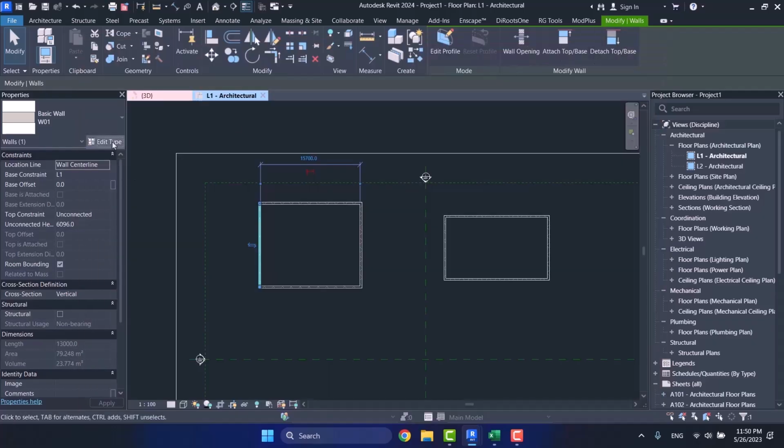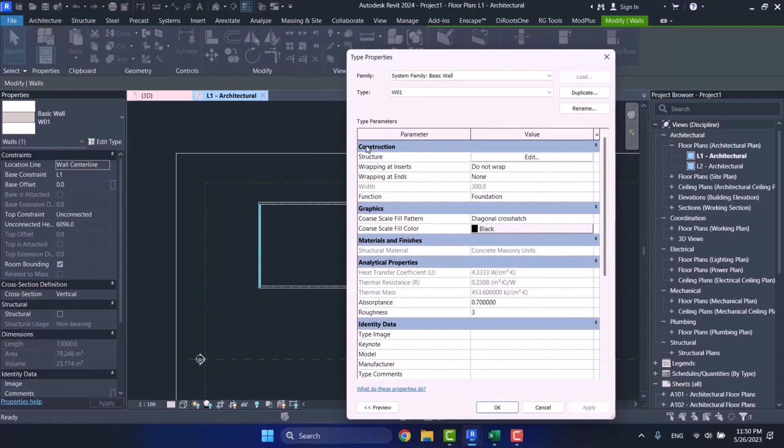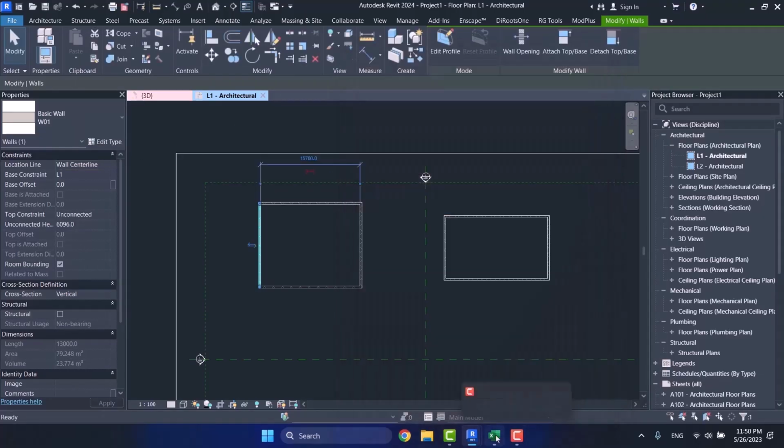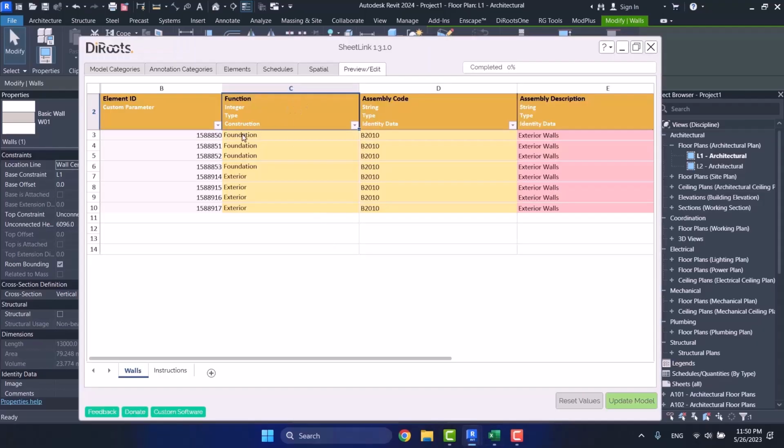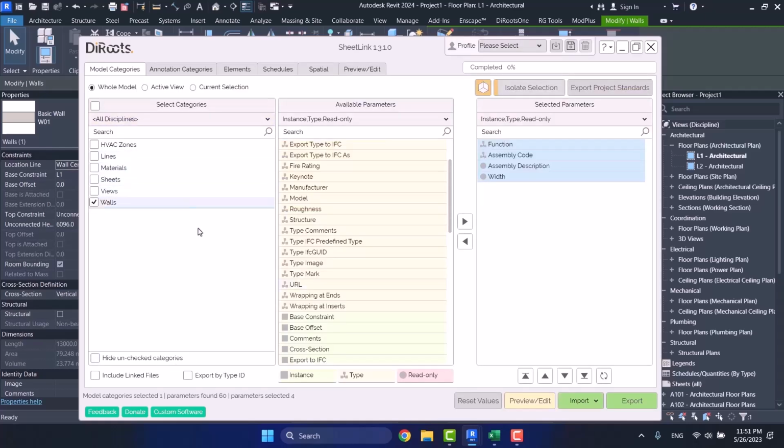Now let's check it together. Here, construction tab. And as you see, we have function here. So these things that you see here are related to the name of the parameter, type of data, what kind of parameter it is, and in which parameter group it is placed. You can see these things here. Okay, come back to this tab again. Here we also have this option, include link files. And we have it in Revit as well.